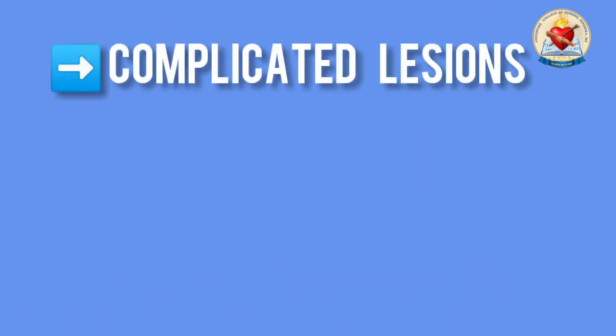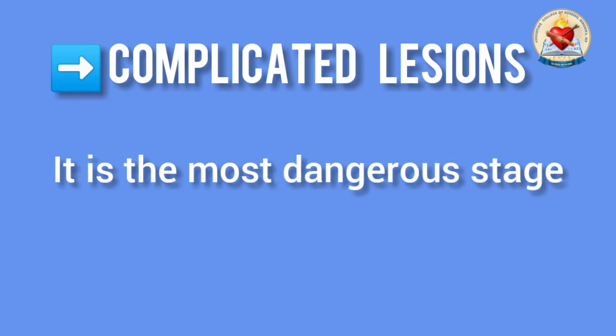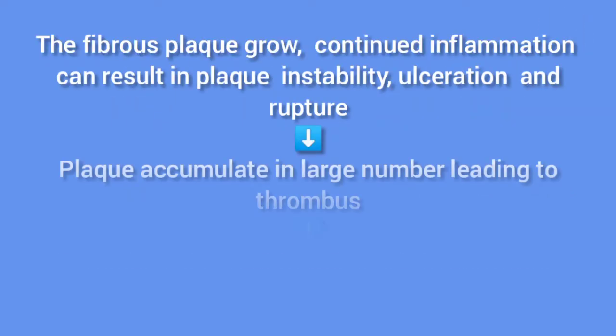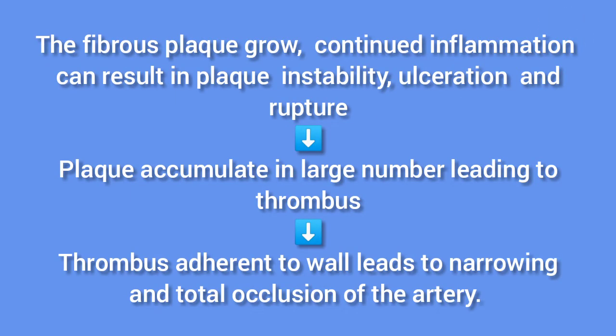The complicated lesions. It is the most dangerous stage. As the fibrous plaque grows, continued inflammation can result in plaque instability, ulceration and rupture. The plaque accumulates in large number, leading to thrombus. The thrombus adheres to the wall, leading to narrowing and total occlusion of the artery.